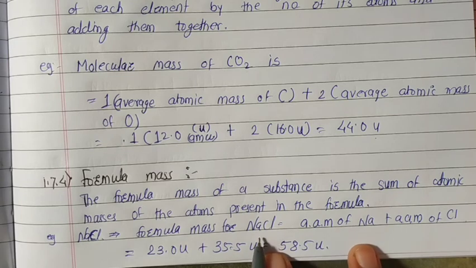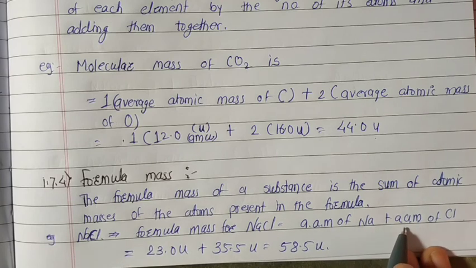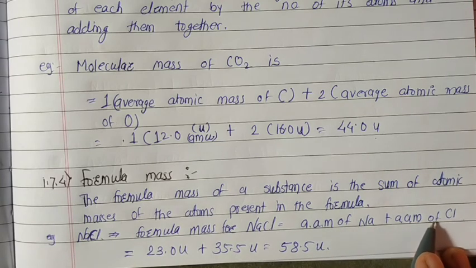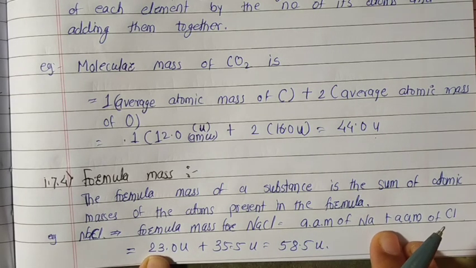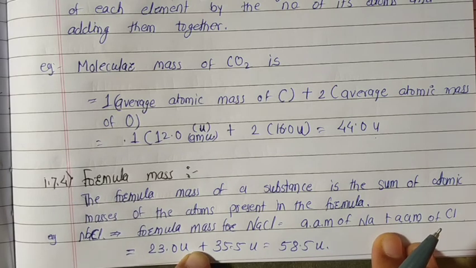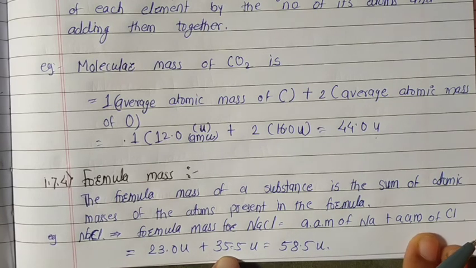Formula mass for NaCl is the average atomic mass of Na plus the average atomic mass of Cl. The average atomic mass of Na is 23 and of Cl, that is chlorine, is 35.5.